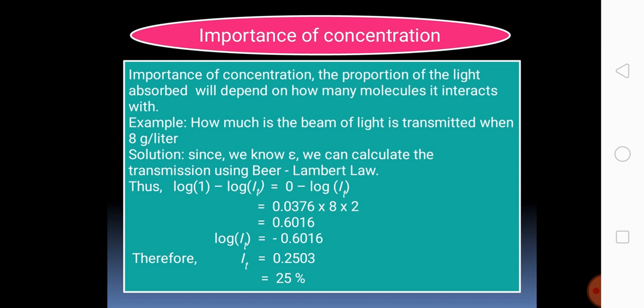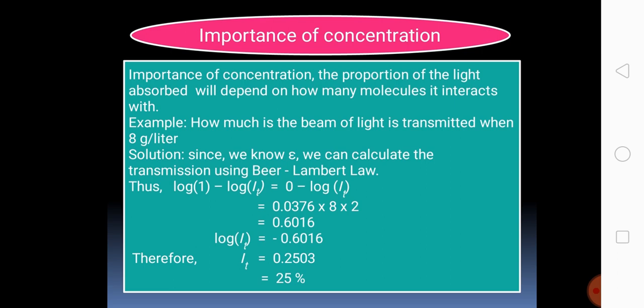You can see in the example: how much of the beam of light is transmitted when the concentration is 8 gram per liter? Here I mention the solution for this condition. We can calculate the value of epsilon, and we know the value of epsilon is 0.0376, and we can calculate this according to the Beer-Lambert law.